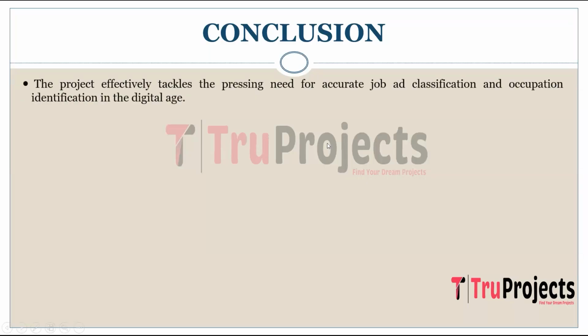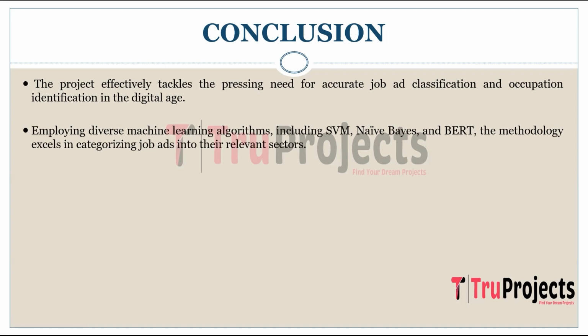The project successfully addresses the critical need for efficient job classification and occupation identification in the era of digitization and online job portals. By utilizing a combination of machine learning algorithms including traditional SVM, naive Bayes, and advanced techniques like BERT, the methodology achieves high accuracy in categorizing job ads into their respective sectors.